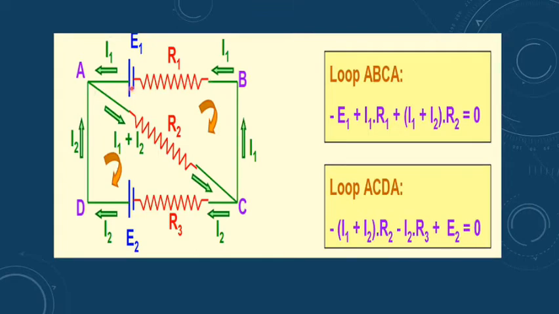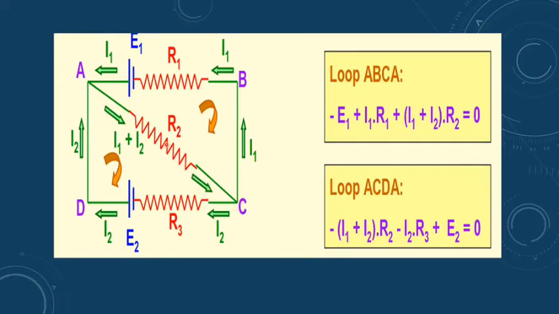So now if I am moving from here, it means current is moving in this direction, but I am moving in this direction. So I am getting minus of E1 and then plus IR1. Then here also I am moving in this direction, but current is in this direction. So again plus (I1 plus I2) into R2, because here the current is I1 plus I2, it is given.